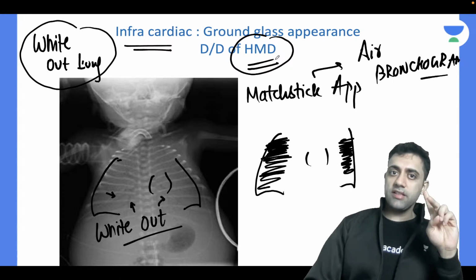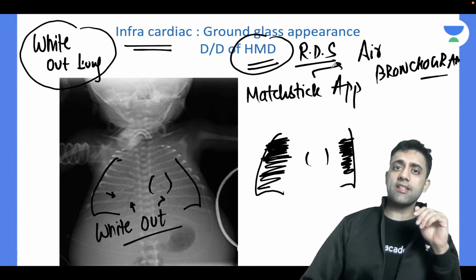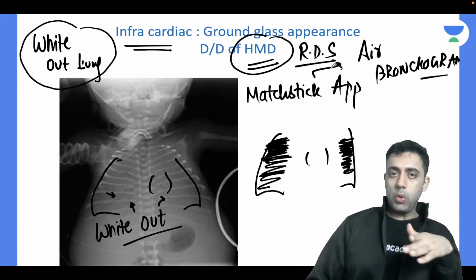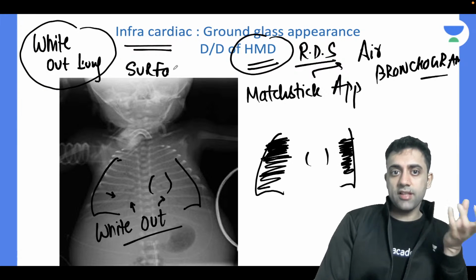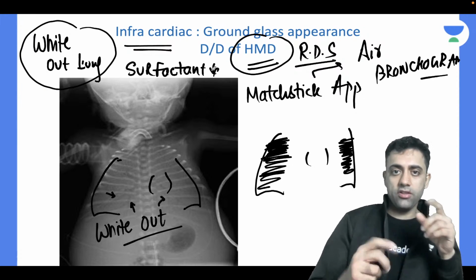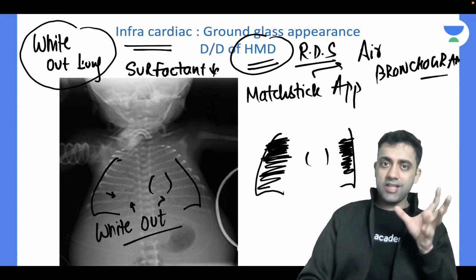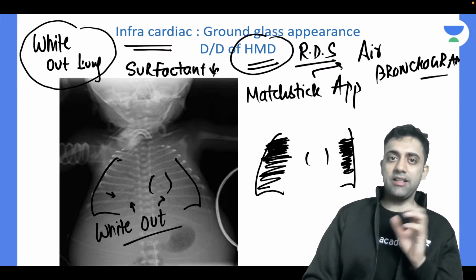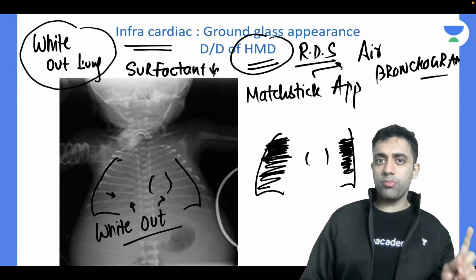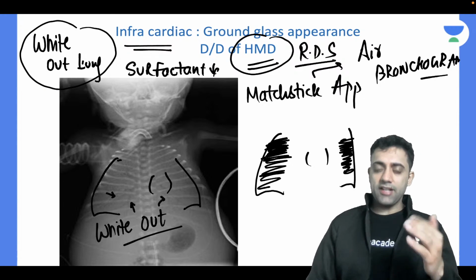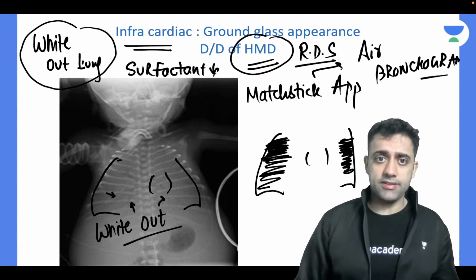Number two, white out lung is seen in hyaline membrane disease. Yes or no? Have you heard of hyaline membrane disease, which is also known as respiratory distress syndrome? The more premature the baby is, the more the surfactant deficiency. Surfactant basically helps in formation of the lungs, I would say. So when the surfactant deficiency is there, my lungs will not form properly, and that will lead to a whiteout lung. So whiteout lung is seen where my baby is premature or preterm and surfactant is not formed, and that is known as respiratory distress syndrome, or also known as hyaline membrane disease.